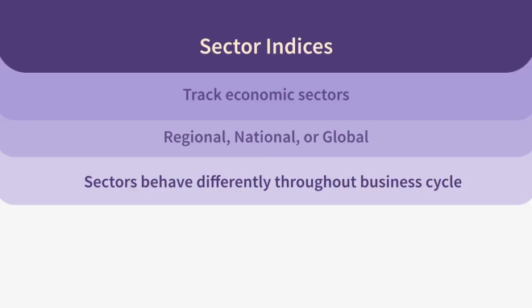Investors may wish to overweight certain sectors and underweight others during particular periods throughout the business cycle, due to typical variations in performance. For example, the technology sector may outperform the utilities sector during the expansion phase of a business cycle, while defensive sectors, such as utilities and healthcare, will outperform during the contraction phase.